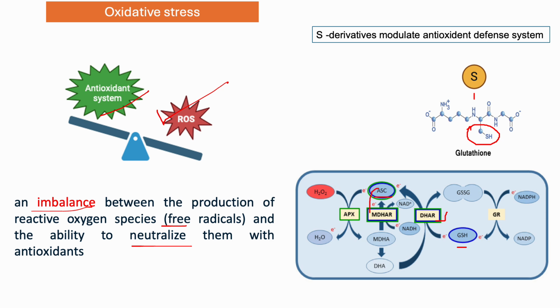Then ascorbate is converted to DHA with the help of APX, ascorbate peroxidase, and this APX helps to detoxify ROS into non-toxic water. By this ascorbate-glutathione pathway, plants and animals can detoxify ROS.